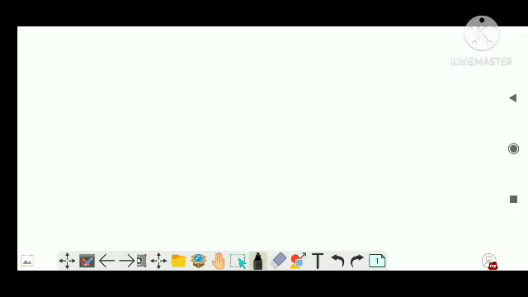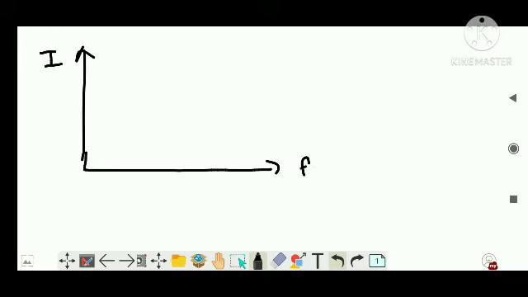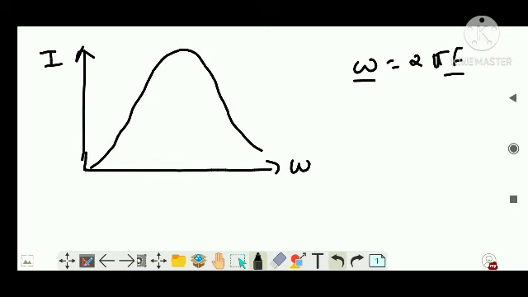Now for the rest part, we again continue with our frequency graph or current frequency graph, guys. Now as we see the graph, I draw it like this, right? And in place of F, I told you, you can even write omega. Why? Omega is equal to 2 pi F, so omega and F are proportional, so I can also write angular frequency here, and the graph will look like the similar one. So this, where I write omega naught or omega 0, is known as what? Angular frequency at which the resonance happens, or I can say resonant angular frequency, right?